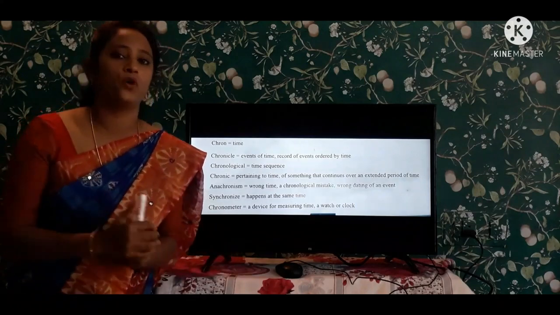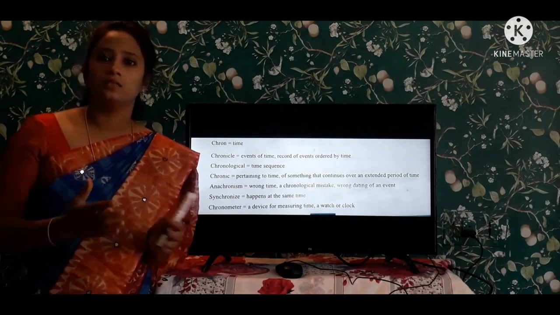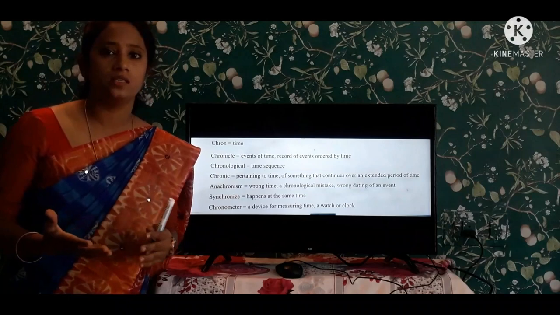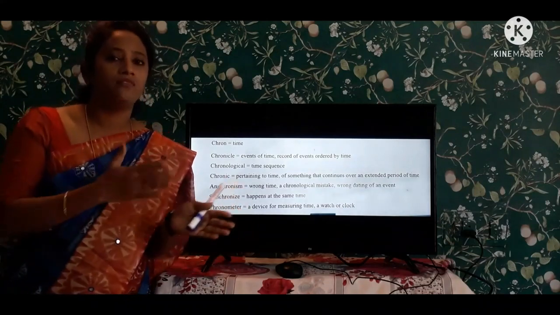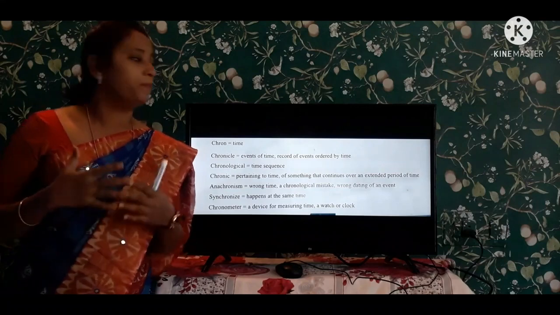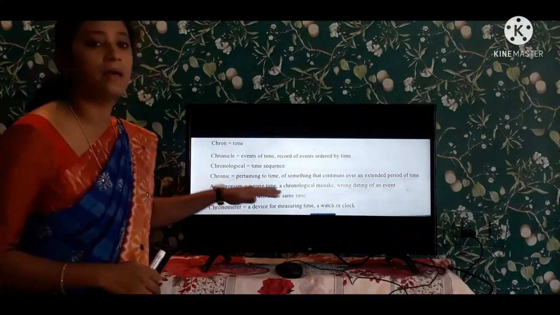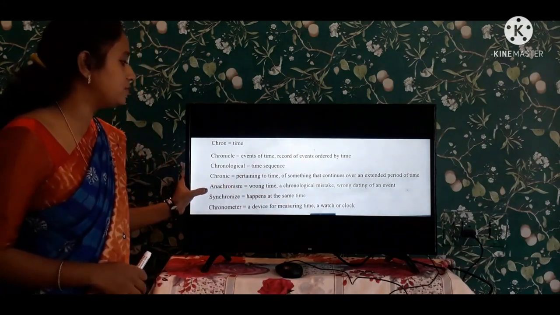Dirghakalika vyadulu. Chronic diseases, like cancer, AIDS, diabetes, many of the diseases. These are all chronic diseases, lifelong, that we should bear, right? So that is the best example for this chronic. Next one is anachronism.